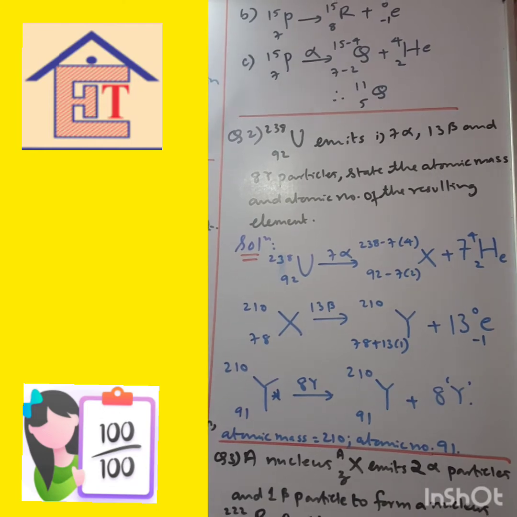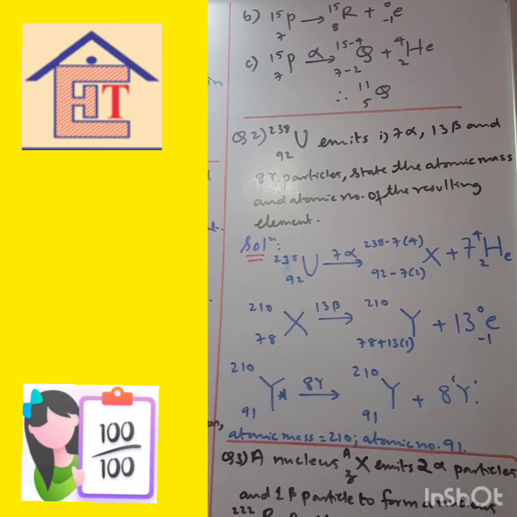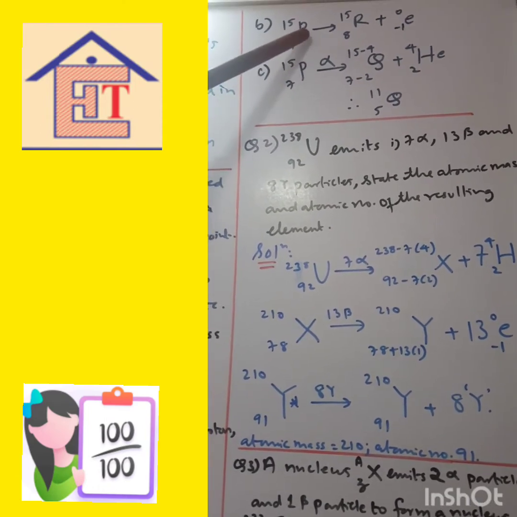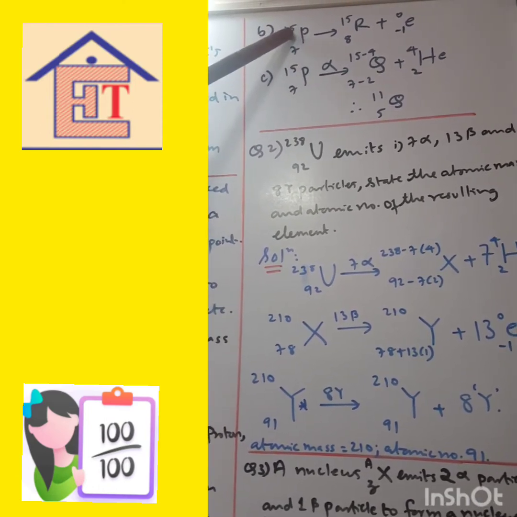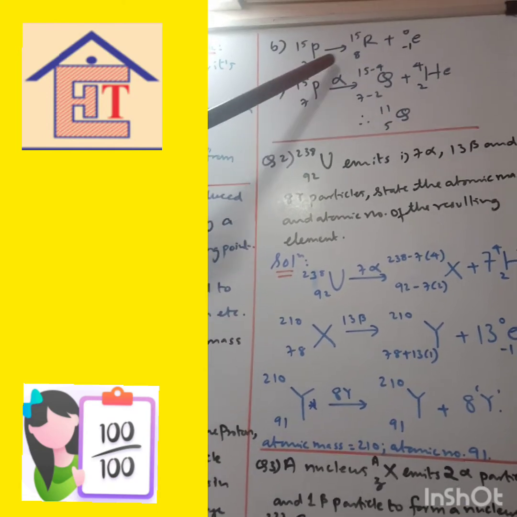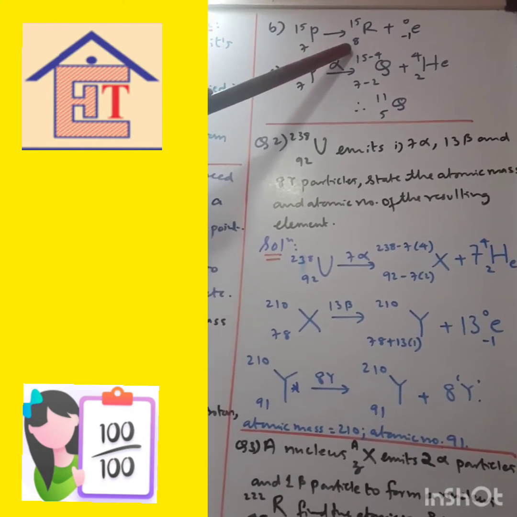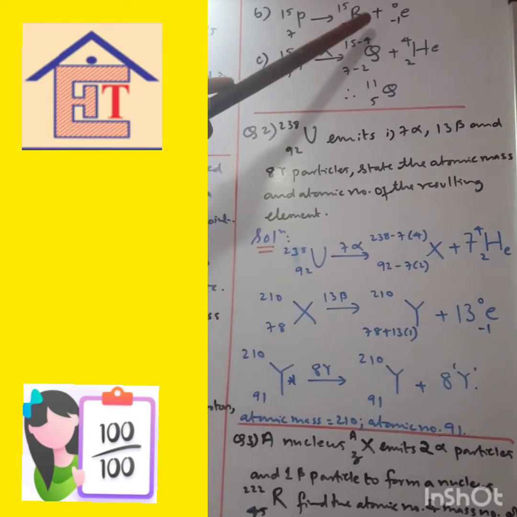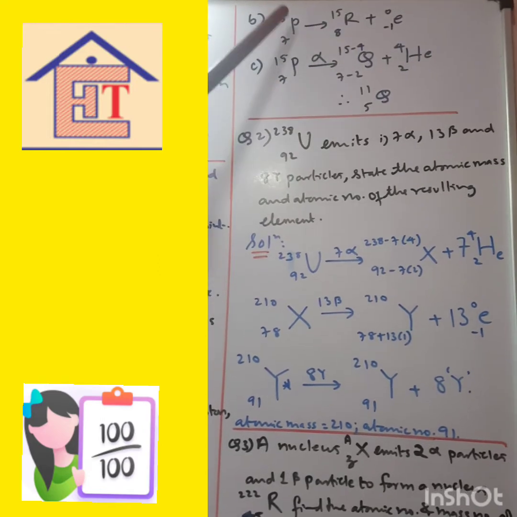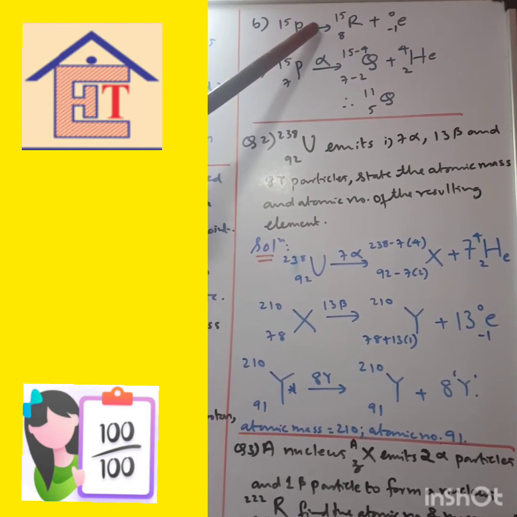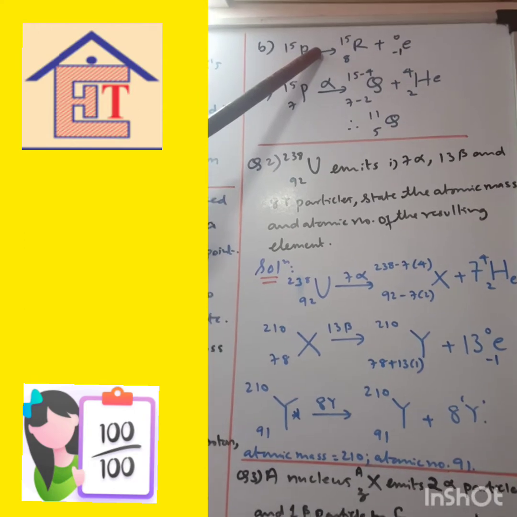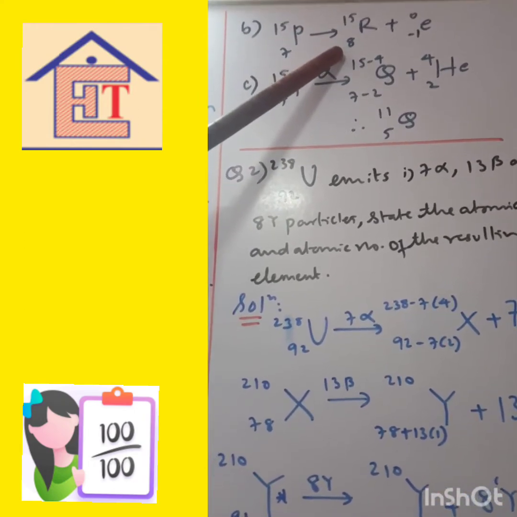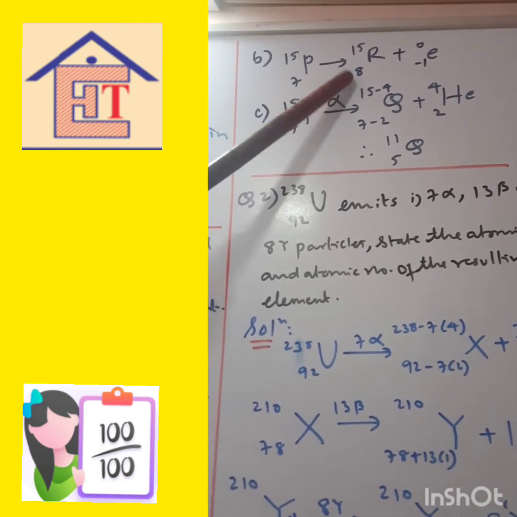Next, look at this. When it gives a beta particle, the atomic mass remains the same, atomic number increases by 1. So if it is 7, it becomes 8, plus electron 0, -1. Just remember, when any particle gives beta rays, they are supposed to be electrons. So what happens to the mass number? Remains the same, atomic number increases by 1. Just remember that formula. You just learn and write the formulas down.